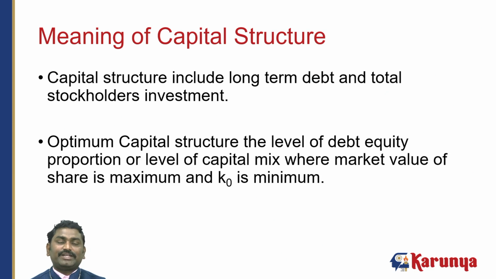The proportion of debt and equity decisions we take under this capital structure. The capital structure includes the long term debt and total stockholders' investment. I told the example. Here we always try to maintain the optimum capital structure, the level at which the value of the company is also good. That is a very good combination of debt and equity. It will enhance the market value of the share. Got my point? That is called capital structure optimization.